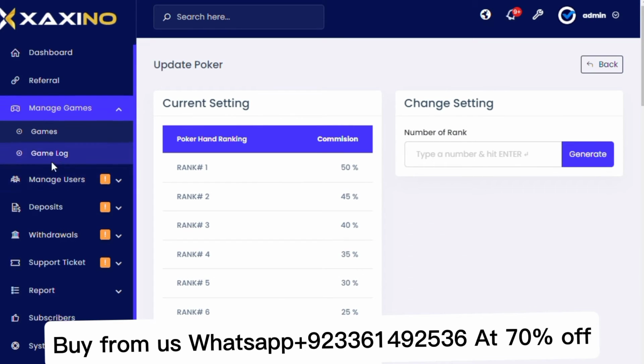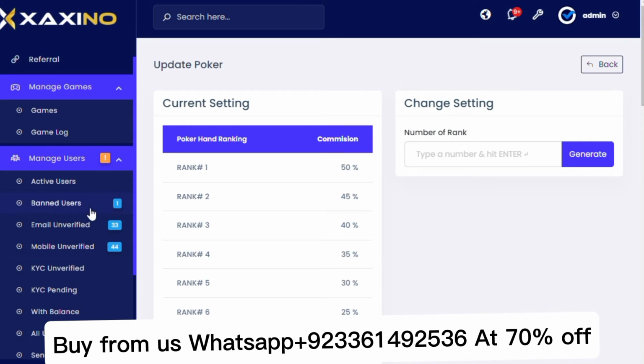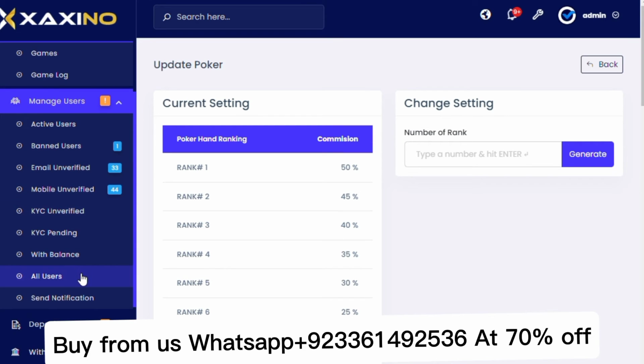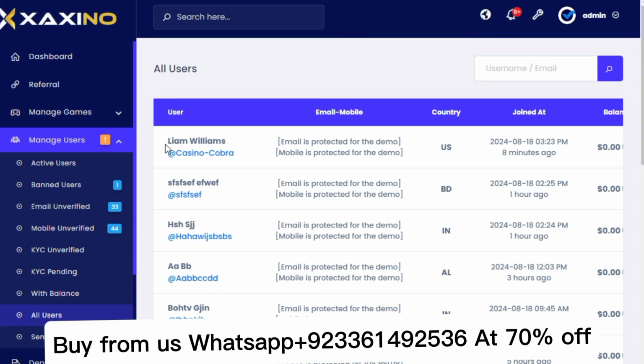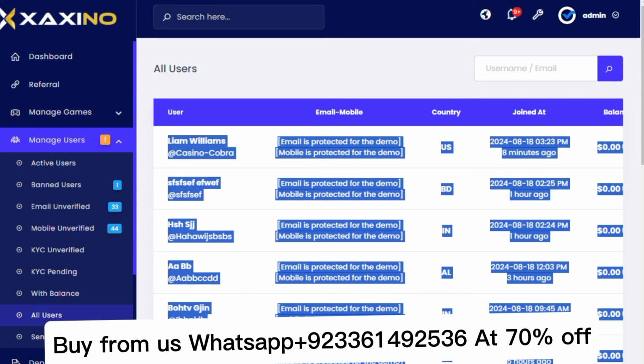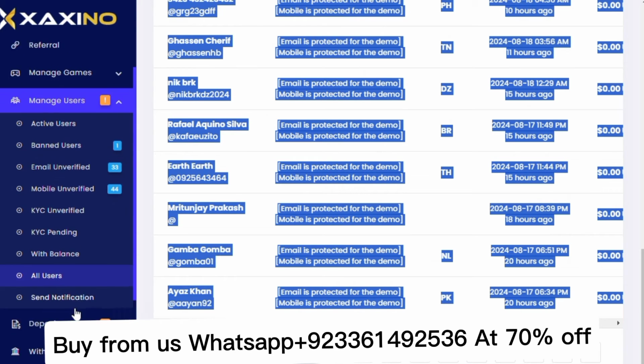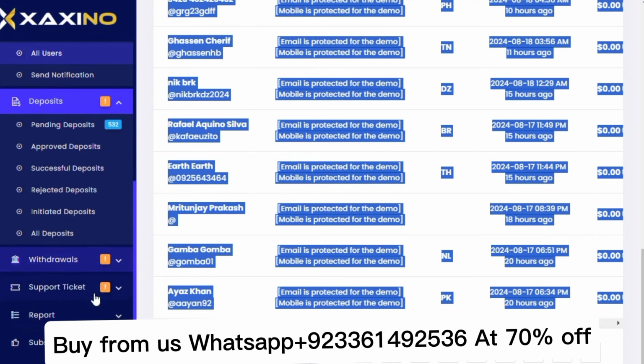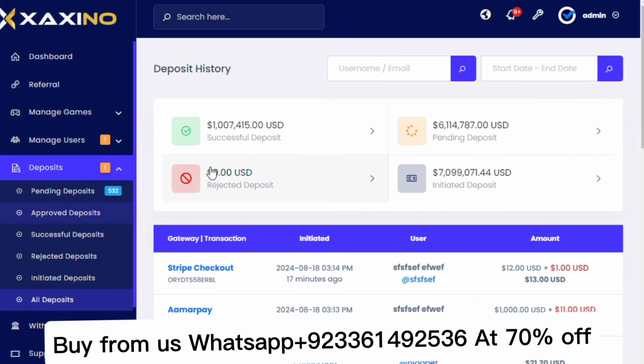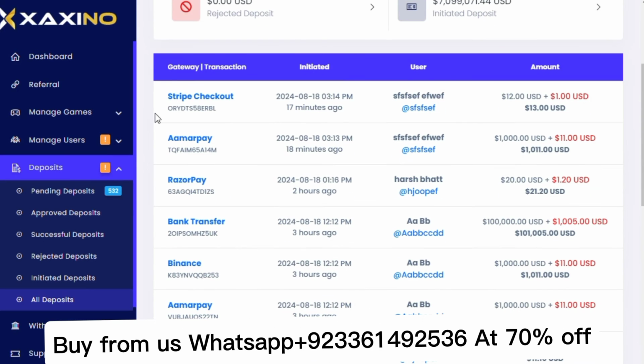Here you can see manage users. We click on all users. You can see all users of this website. You can change this user from the admin panel. You can see deposits of this website. We click on all deposits. Here you can see the deposits of this website. You can see all deposits.